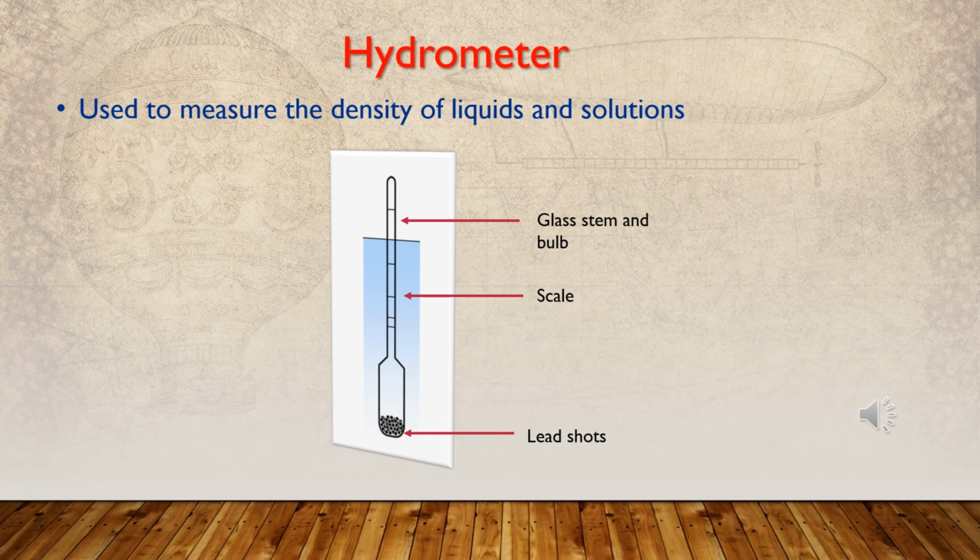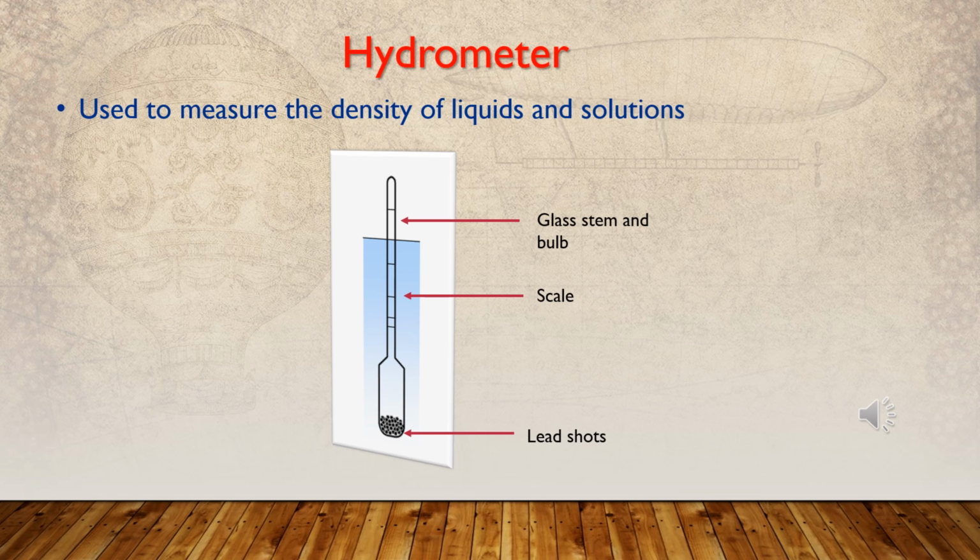Hydrometers are used to measure the density of liquids and solutions. It is made of glass. It has a cylindrical glass stem and a bulb, as shown in the diagram. Mercury or lead shots are found inside the bulb to enable it to float vertically in the liquid, giving weight to the hydrometer.